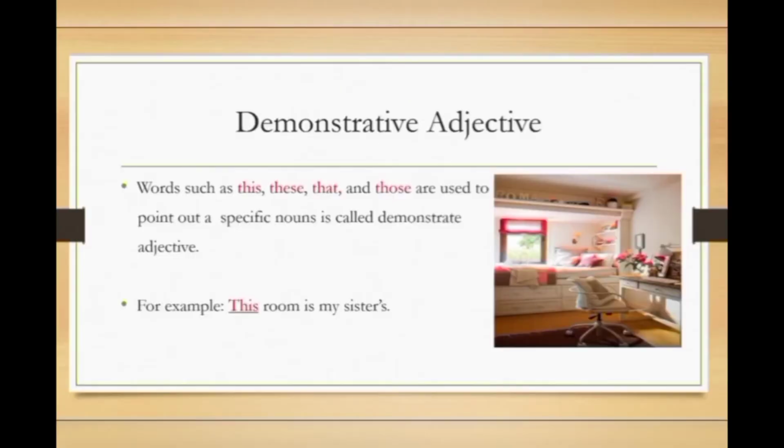Demonstrative adjective. Words such as this, these, that, and those are used to point out a specific noun. It's called a demonstrative adjective. Let's move to the example. This room is my sister's. In this sentence, the word this is a demonstrative adjective. Okay, it refers to the noun.